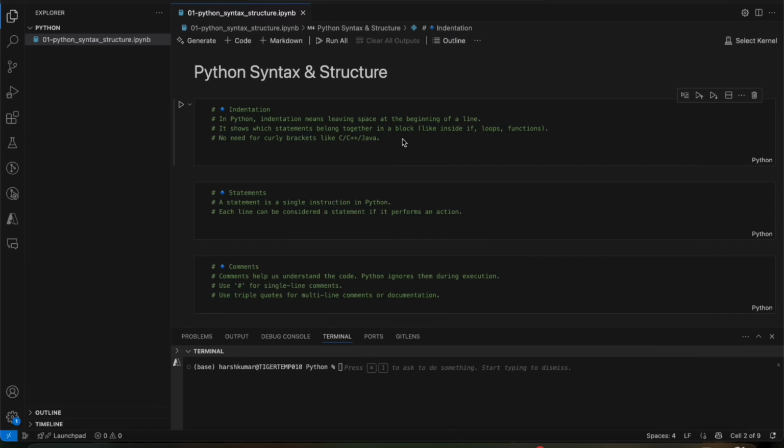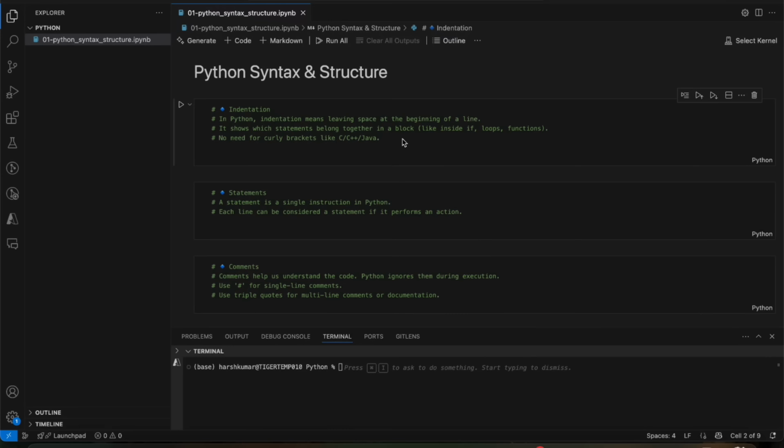Why is this important? Indentation tells Python which lines of code are part of the same block. For example, under a function, loop, if statement or a class, it tells which lines of code are part of the same functionality. This is why indentation is important. It's the same thing for which we use curly braces in C++ or Java. If we don't use indentation correctly, Python will raise an indentation error, and your code won't run.